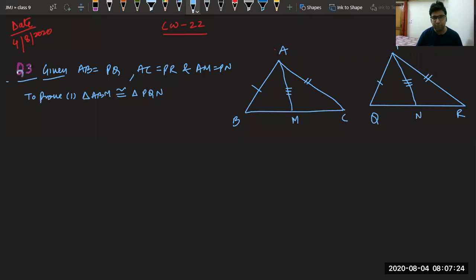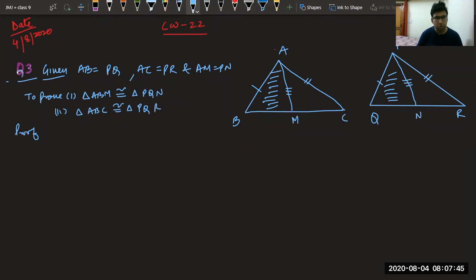Triangle ABM, this smaller triangle, is congruent to triangle PQN, this one, which is very easy. And the second part is triangle ABC congruent to triangle PQR. So first of all, let's see the first part.